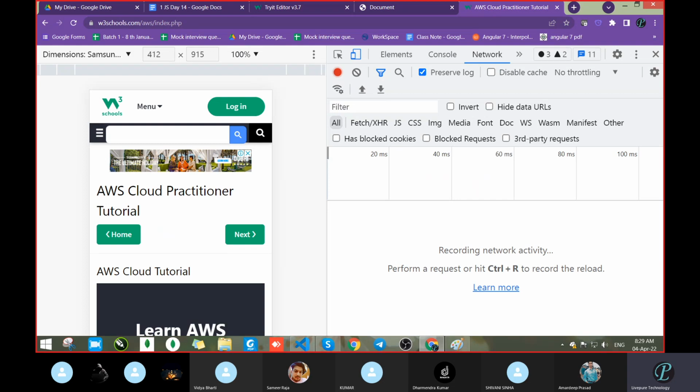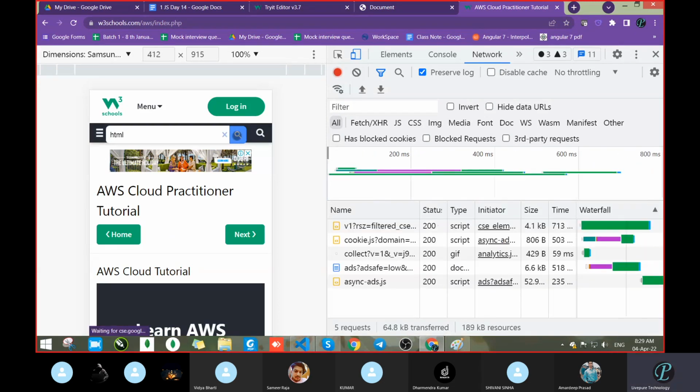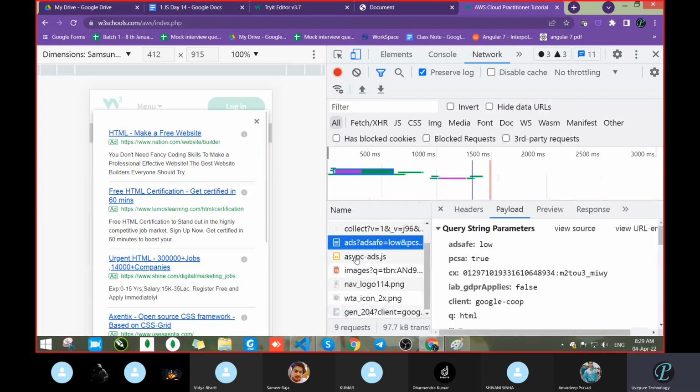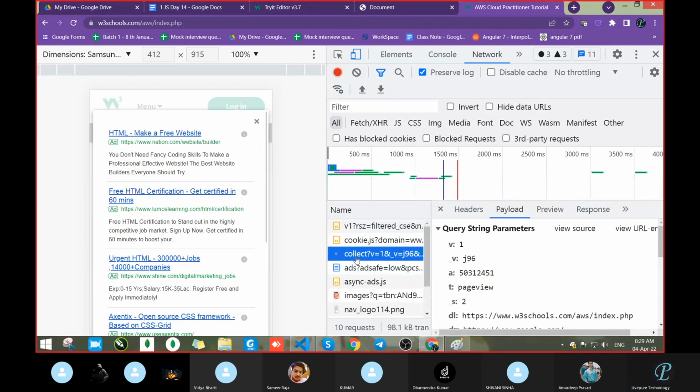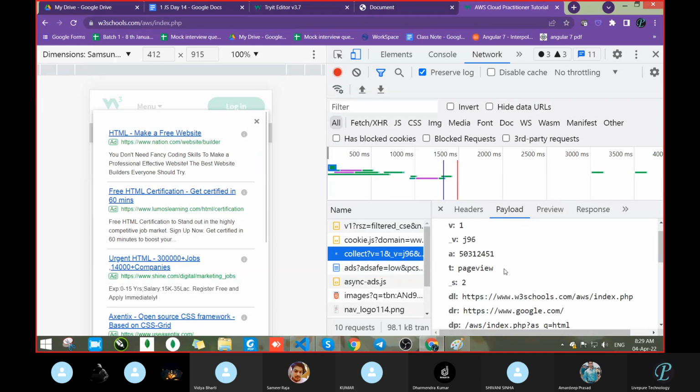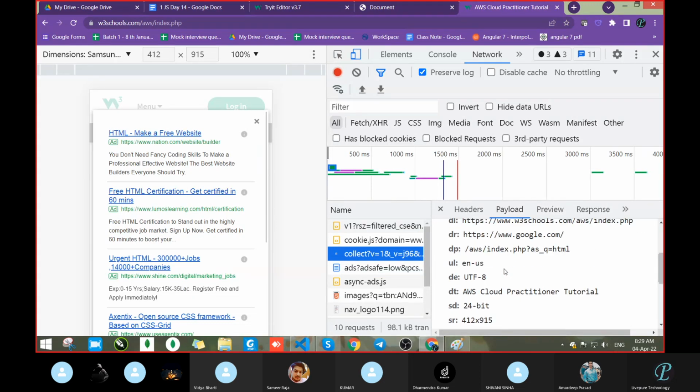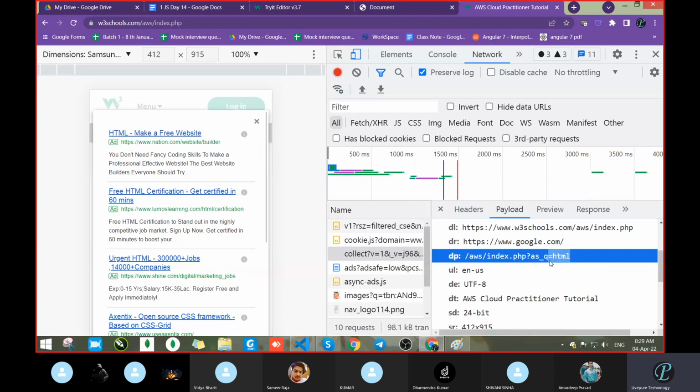Okay, now we start searching. Pass HTML, and now click the button. Let's see what happened. Something came. See the query. This one is your query. This went as a search because we had passed HTML.